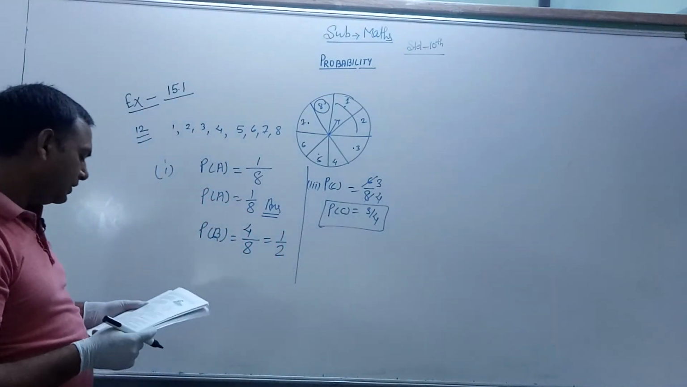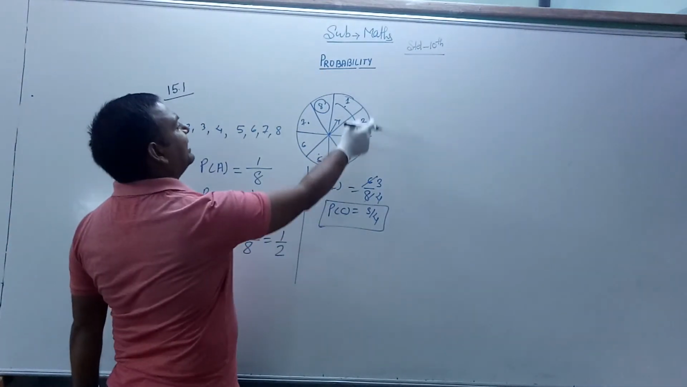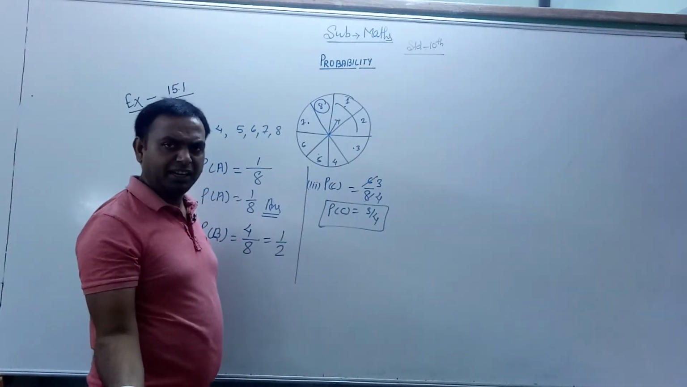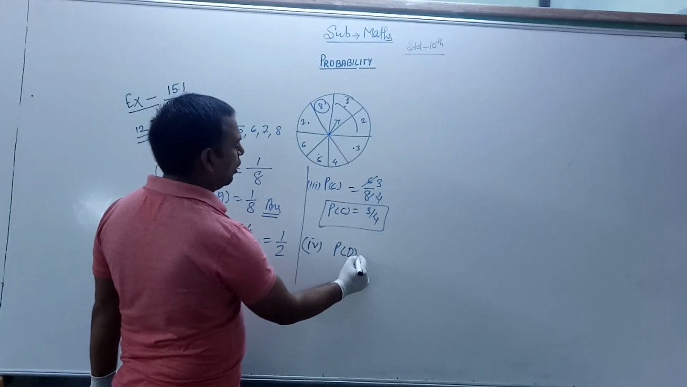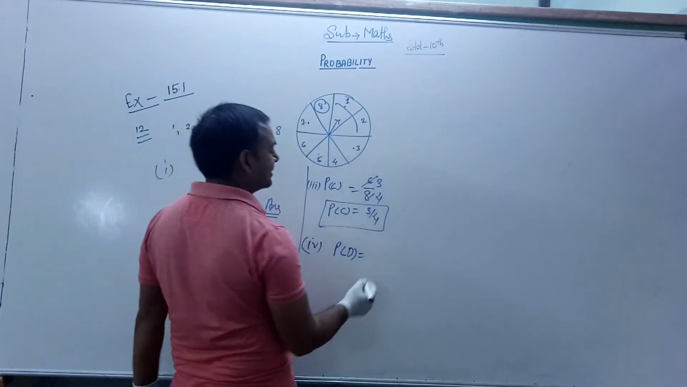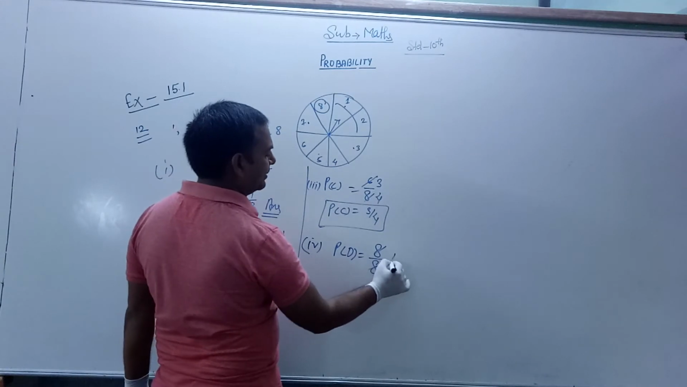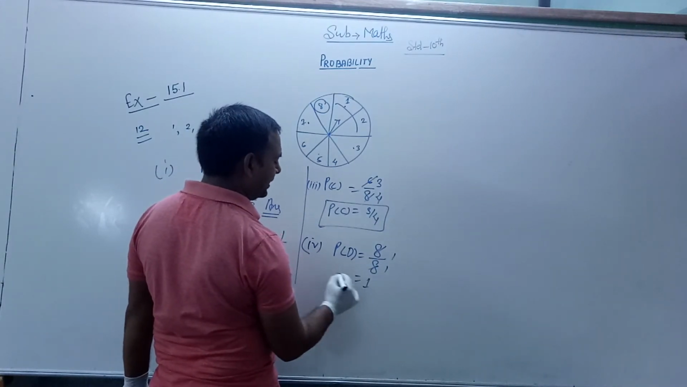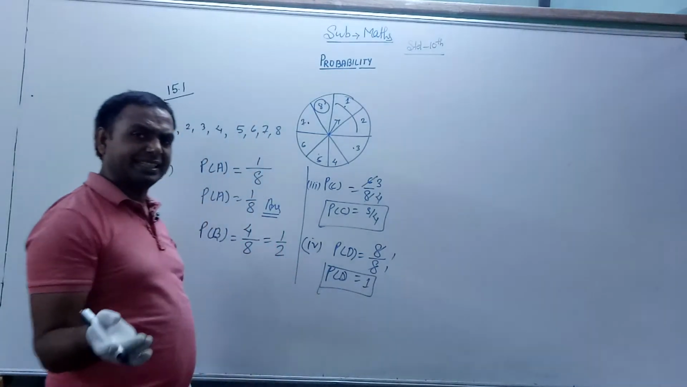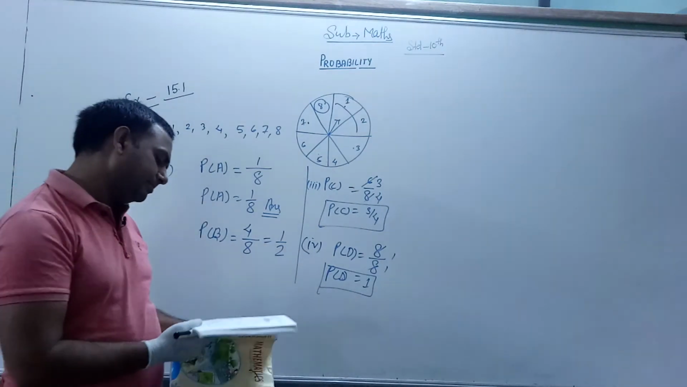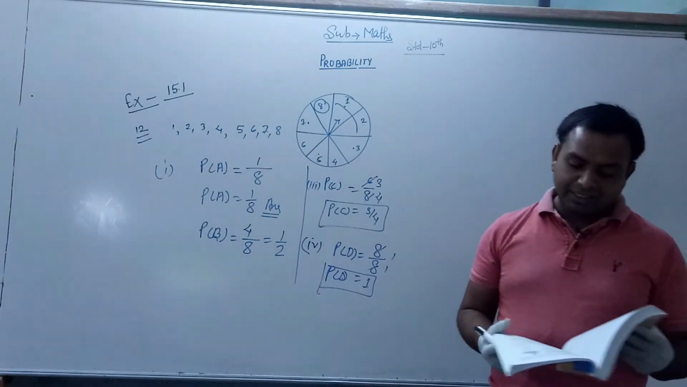Next, a number less than 9. Here you see, a number less than 9 means all numbers are less than 9. So the next question number 4, the probability D, that all numbers are less than 9. It means total 8 numbers and all numbers are less than 9. So 8 upon 8 is equal to 1. So the probability D is equal to 1. Okay, so I think all of you understand how we can solve these questions.